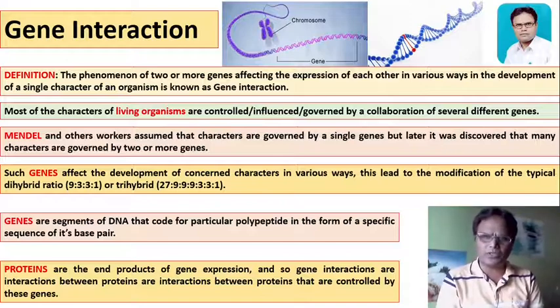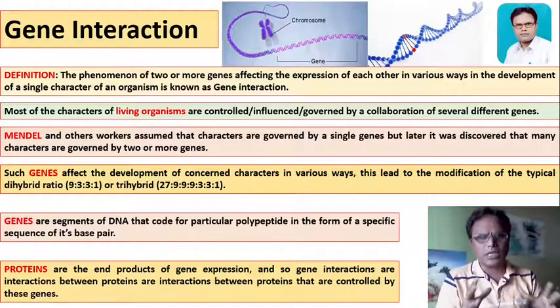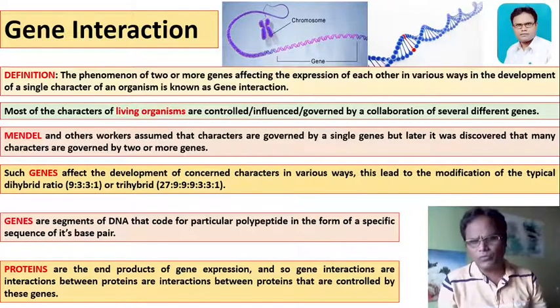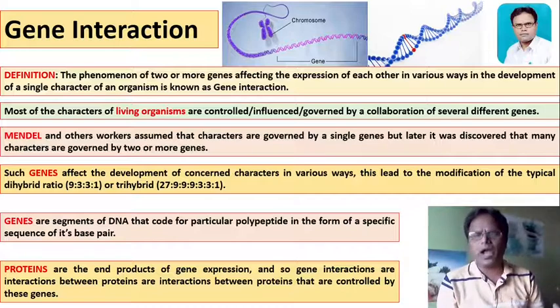This leads to modifications of the typical dihybrid ratio, that is 9:3:3:1, or the trihybrid ratio, that is 27:9:9:9:3:3:1. Genes are the segments of DNA that code for particular polypeptides in the form of a specific sequence of base pairs. Proteins are the end products of gene expression, and so gene interactions are between proteins and controlled by the genes.